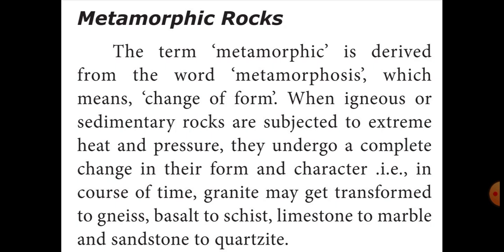When igneous and sedimentary rocks get heat and pressure, that time those particular rocks undergo some changes. That means their form and character change. In the course of time, granite may get transformed to gneiss. Because of heat and pressure on igneous and sedimentary rocks, changes happen in these rocks. Granite, an example of igneous rock, gets transformed to gneiss. Gneiss is a type of rock. Then basalt is also a type of rock.